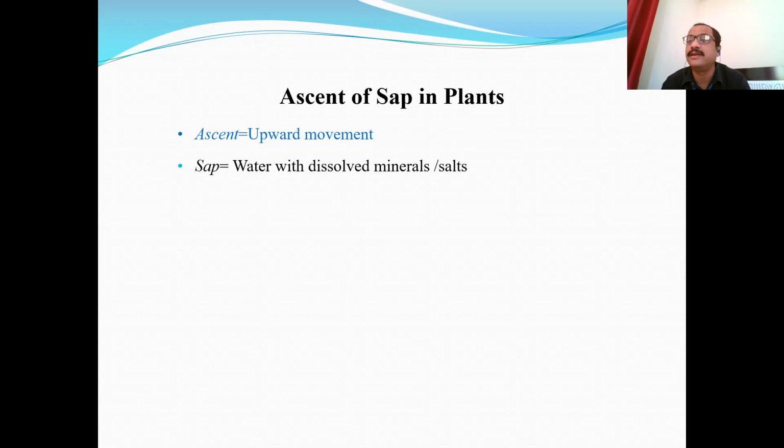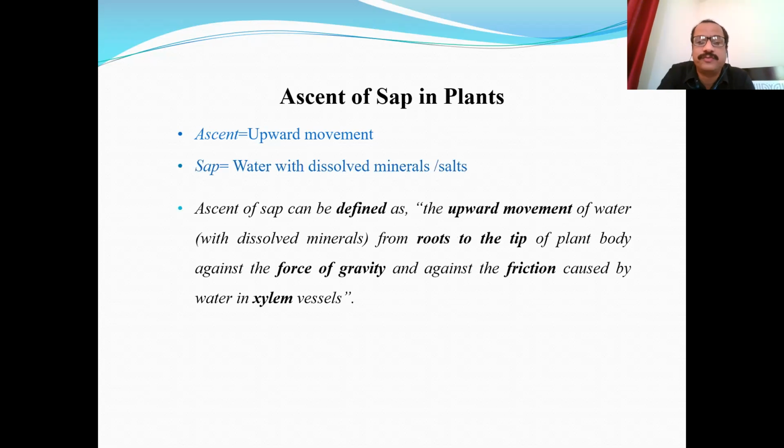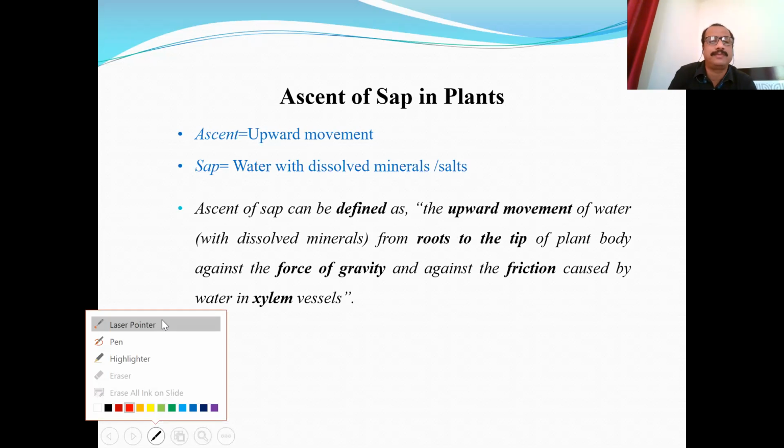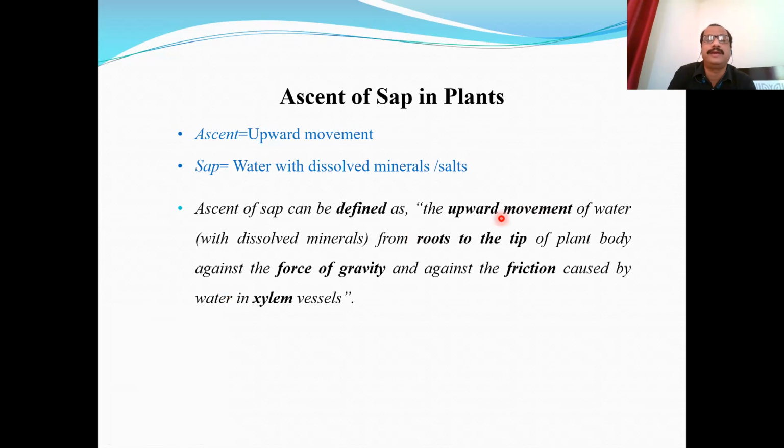So we can define ascent of sap as the upward movement of water from roots to the tip of the plant body, and this is usually against the force of gravity and against the friction caused by water in xylem vessels. So this is a general definition of ascent of sap. Ascent means upward movement. Sap means water with some salts dissolved.